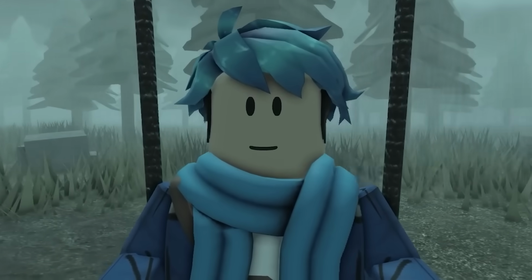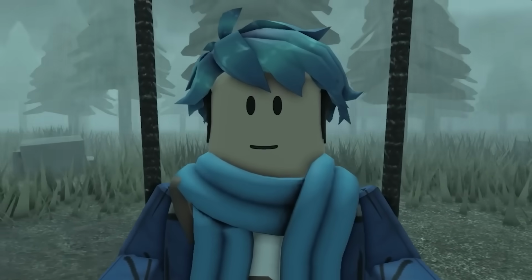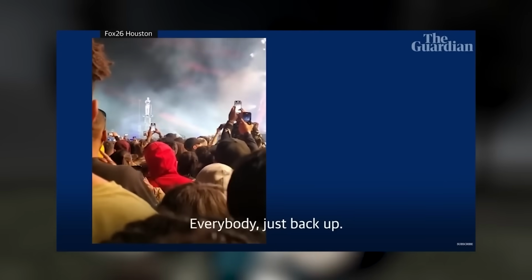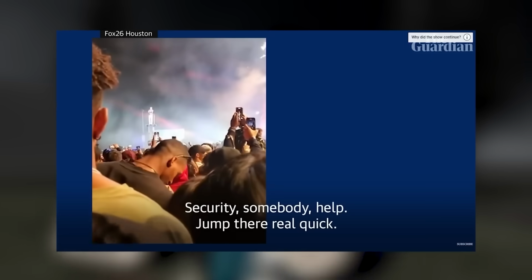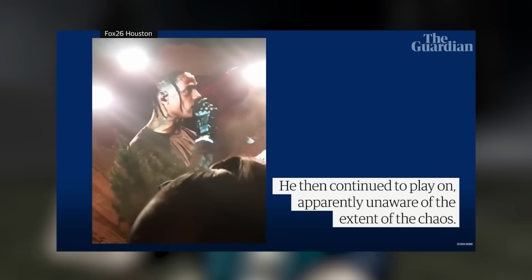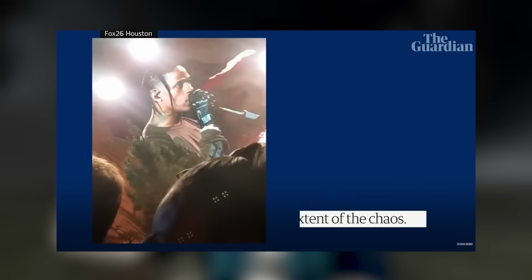So here we have a fan trying to alert the camera people, but they don't really seem to care. So they keep trying to alert the staff to stop the show because people are actually getting hurt, but I guess they're not listening. It's pretty sad, honestly. Yeah, at some point Travis Scott did try to alleviate the situation. This is him here. Hold on, don't touch him, don't touch him. Back up. Somebody help jump in real quick. He then continued to play on, apparently unaware of the extent of the chaos.